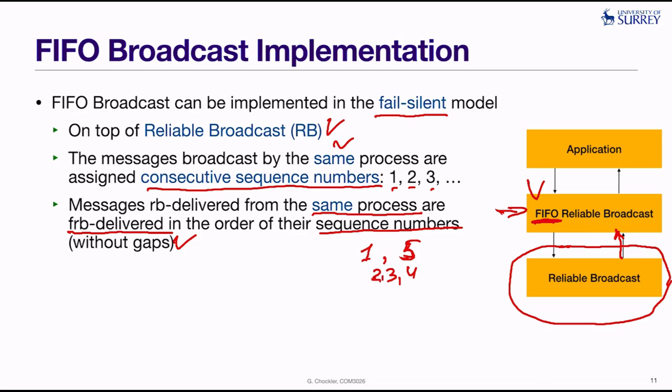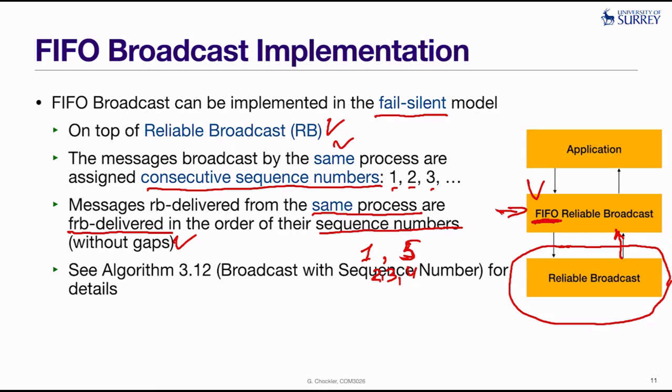Okay. So this is a simple implementation, and you can actually find it in algorithm 3.12 in the textbook, and it's called broadcast with sequence number. So there you can find further details of this algorithm.